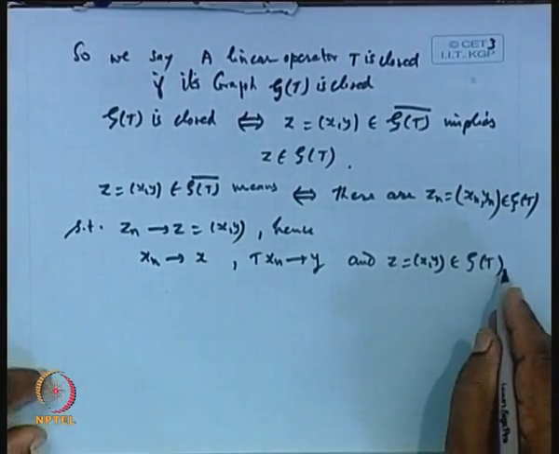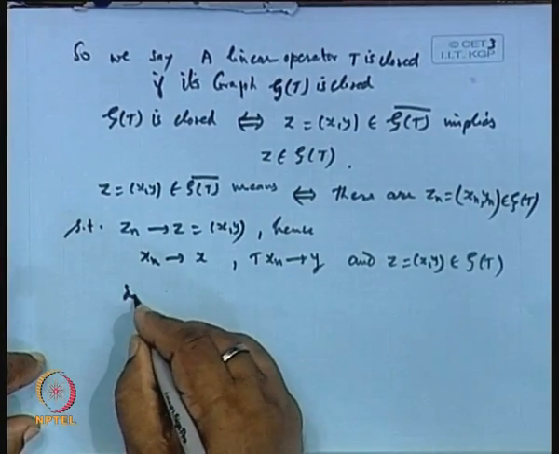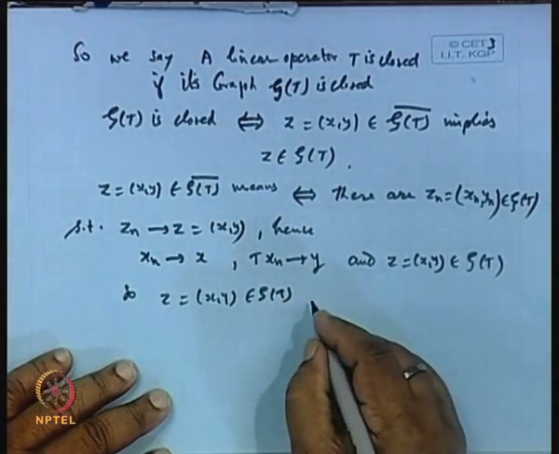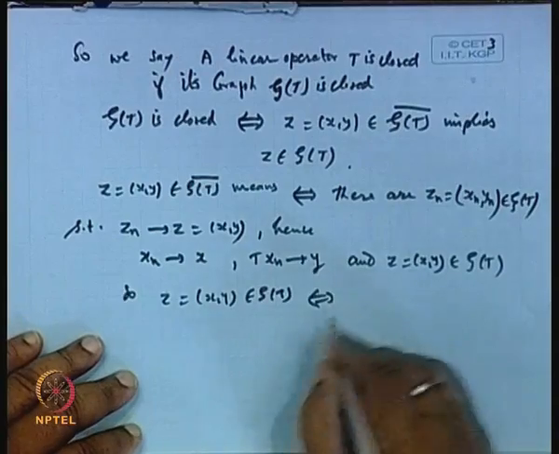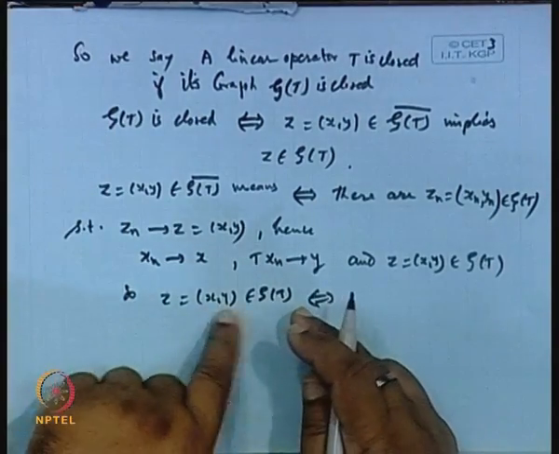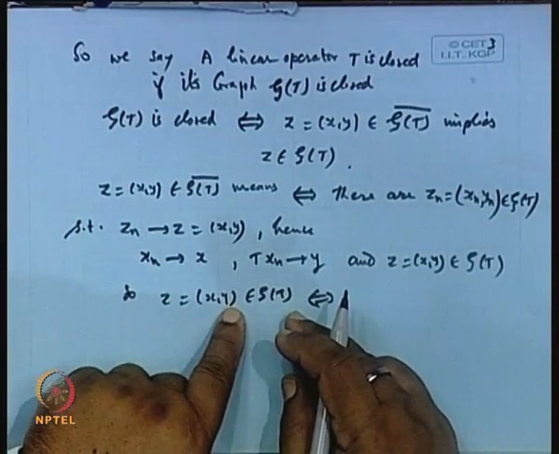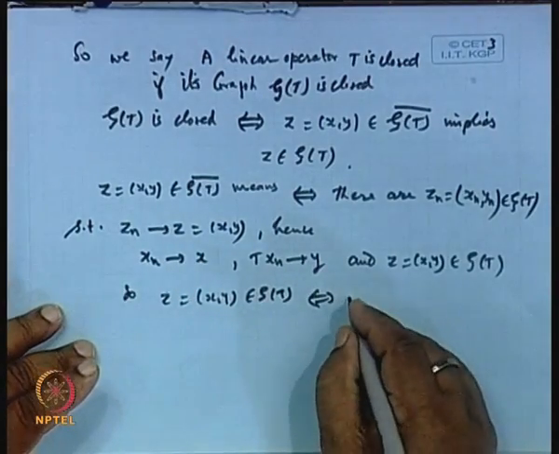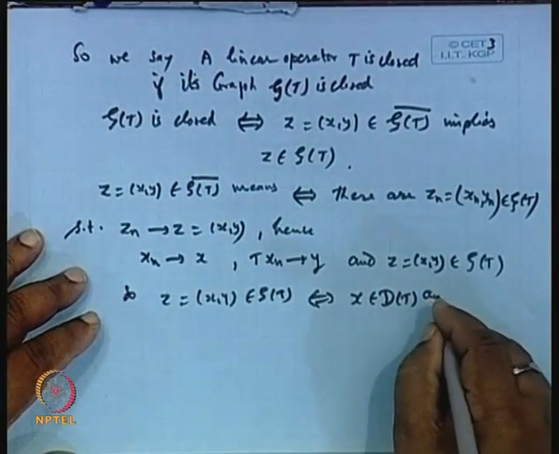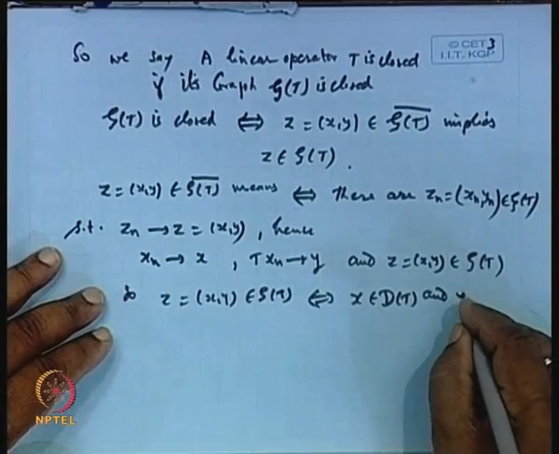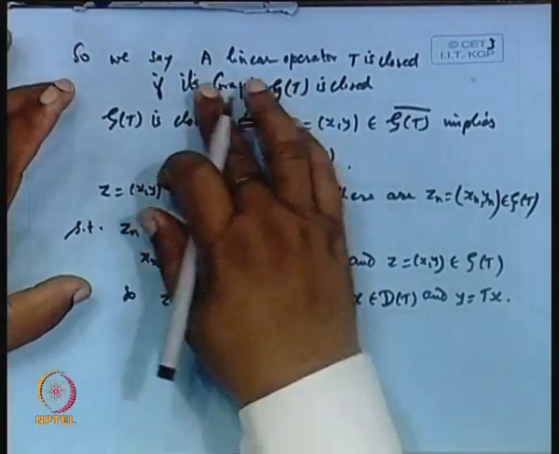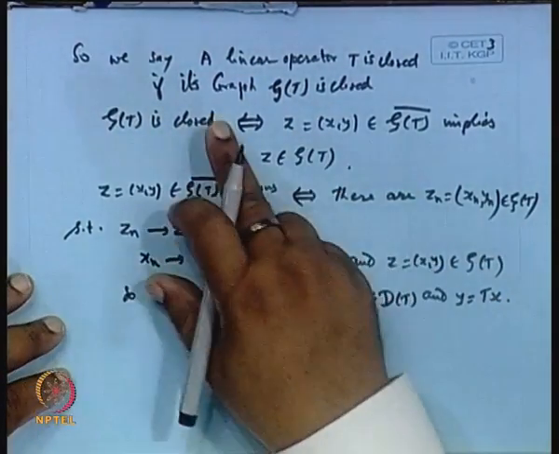This means z, which is (x, y), belongs to the graph of T if and only if x lies in the domain of T and y is the image of x under T. So, that is the meaning when we say an operator is closed if its graph is closed.